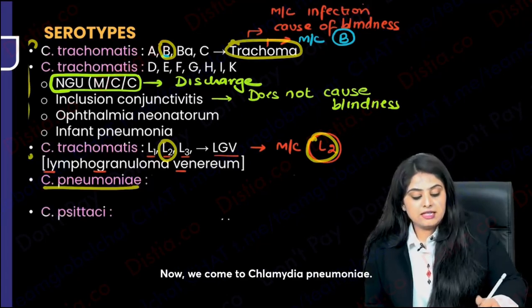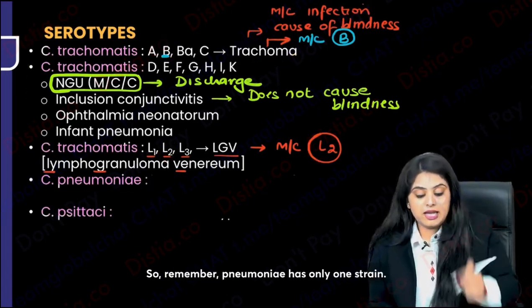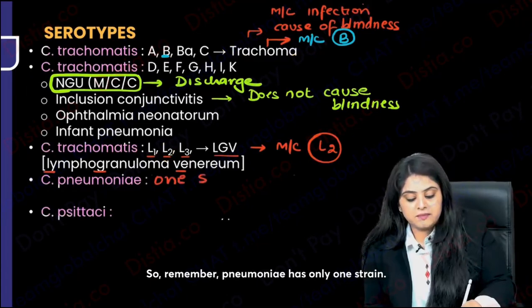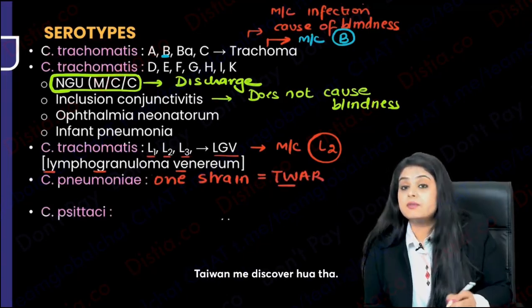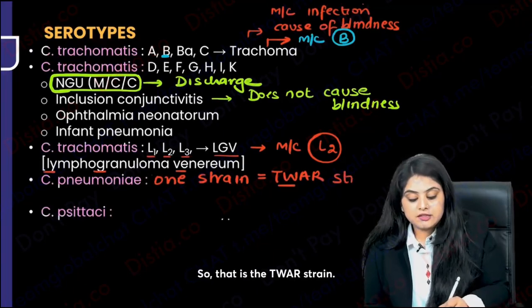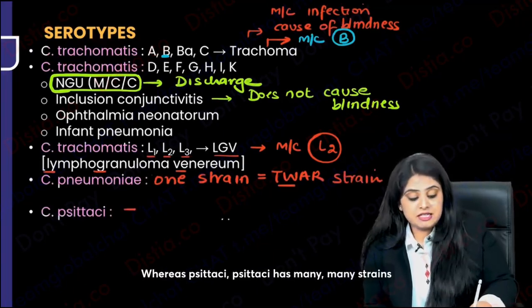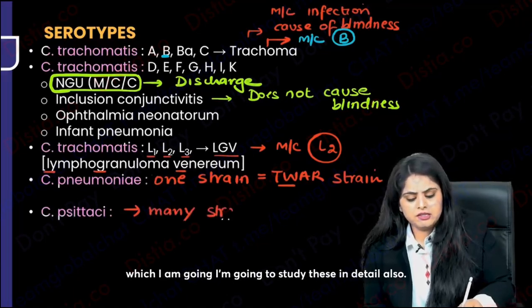Now we come to Chlamydia pneumoniae. Remember, pneumoniae has only one strain, and that is known as the TWAR strain. TWAR for Taiwan, it was discovered in Taiwan. So that is the TWAR strain. Whereas psittaci has many strains, which I'm going to study in detail also.